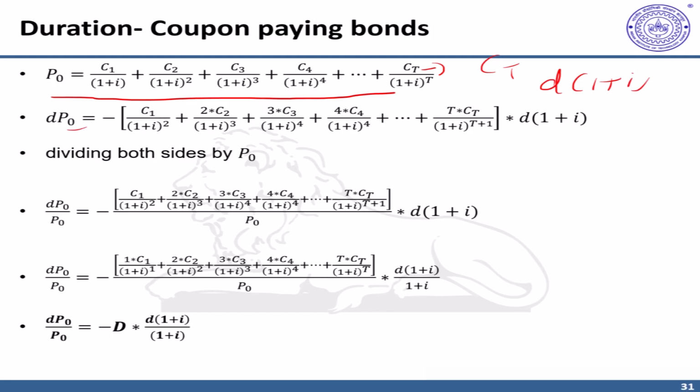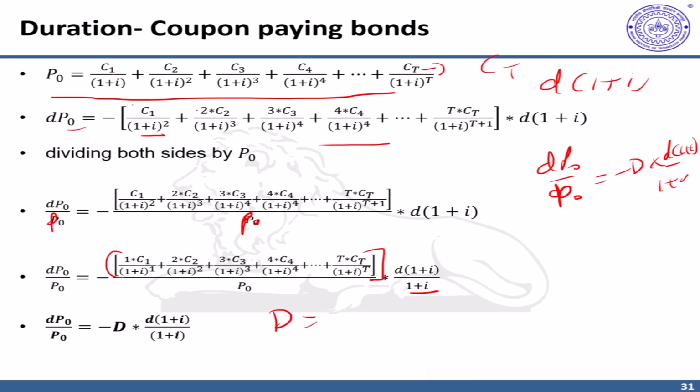So dP naught equals minus C1 upon (1 plus I) raised to power 2, minus 2 times C2 upon (1 plus I) raised to power 3, and so on. This is a simple differential of the expression. Now, on both sides we can divide by P naught. If you recall our typical definition of duration, it was dP naught upon P naught equals minus D into d of (1 plus I) upon (1 plus I). If we compare this expression here, we need to take (1 plus I) out, and we are left with this expression of duration. So this becomes the typical expression of duration.